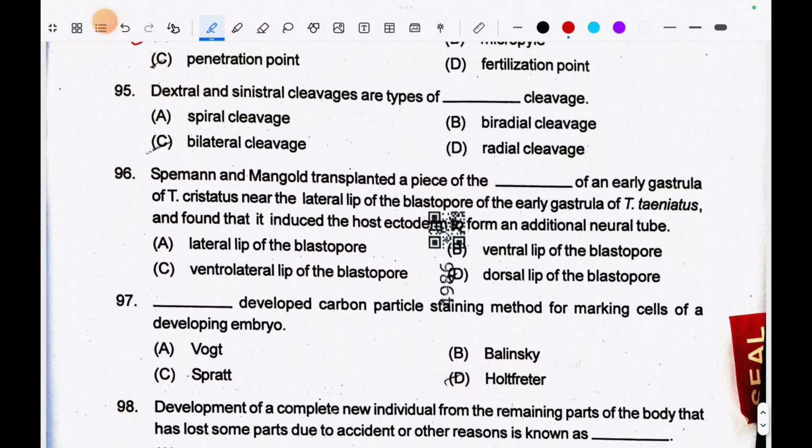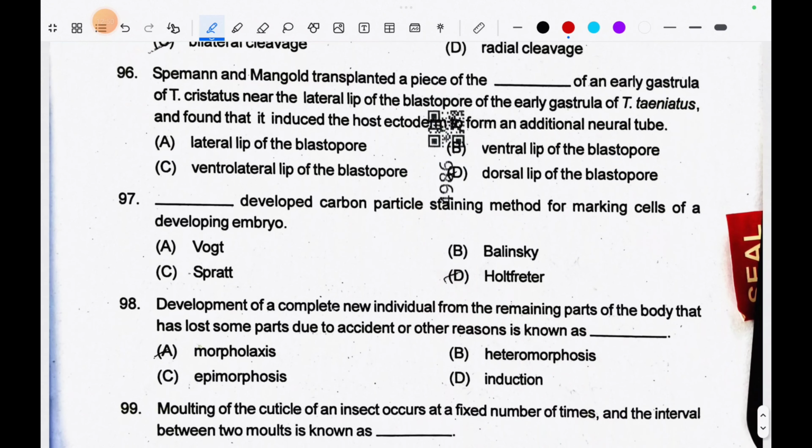95. Dextral and sinistral cleavages are the types of dash cleavage. The correct answer is spiral cleavage. 96. Spemann and Mangold transplanted a piece of the dash of an early gastrula of T. cristatus near the lateral leaf of the blastopore of the early gastrula of T. tenuatus and found that it induced the host ectoderm to form an additional neural tube. The correct answer is dorsal lip of the blastopore.